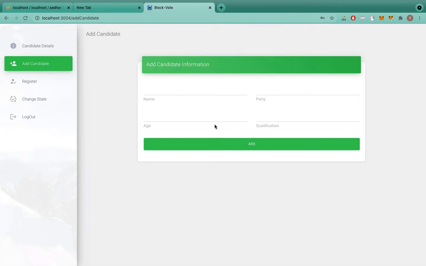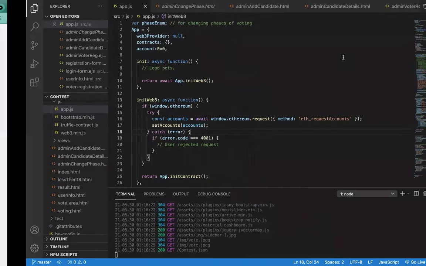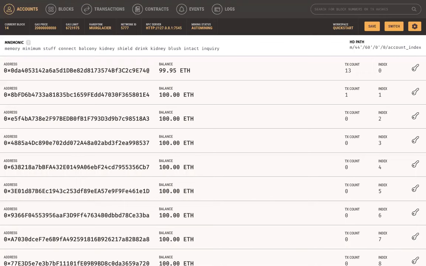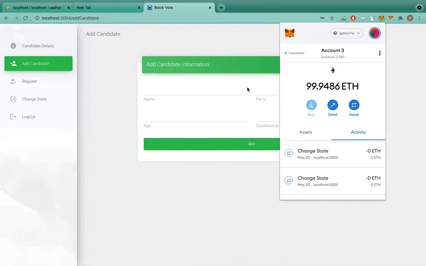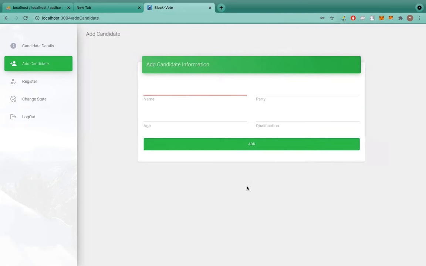So this time, as I told you here, we can cross check by the 740 account, which is the admin's account. You can see here. Now I will shift my account to the user account. Let's say someone was able to bypass the admin's login credentials and got access to the admin side. Whether he or she can have access to these functionalities, or manipulate them, the answer is no.